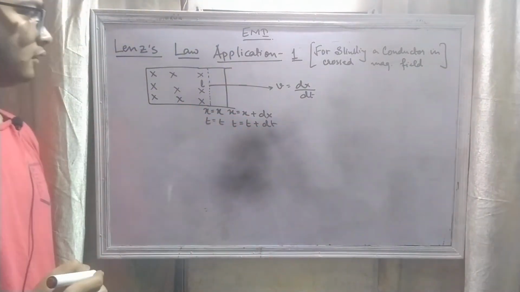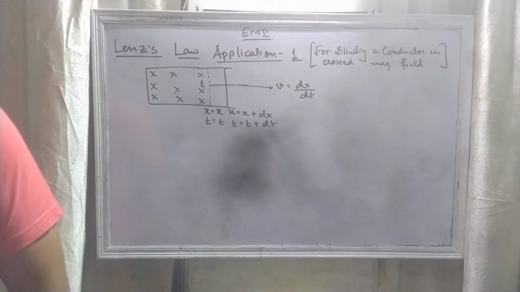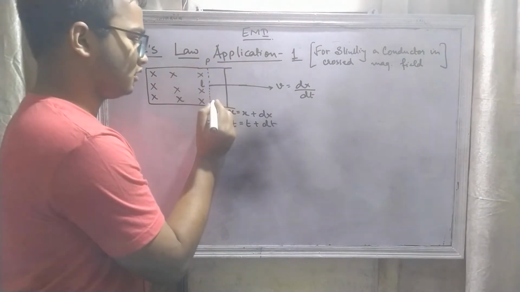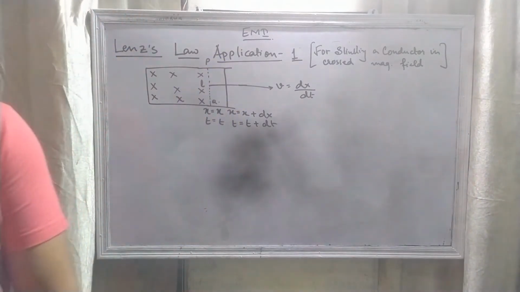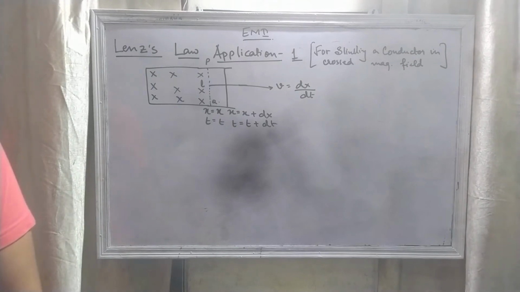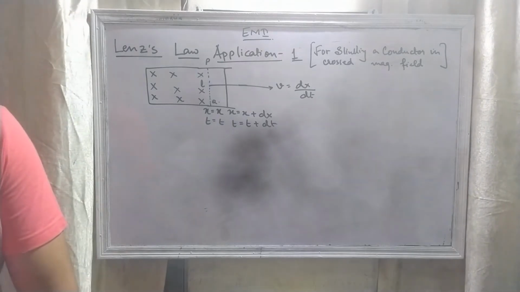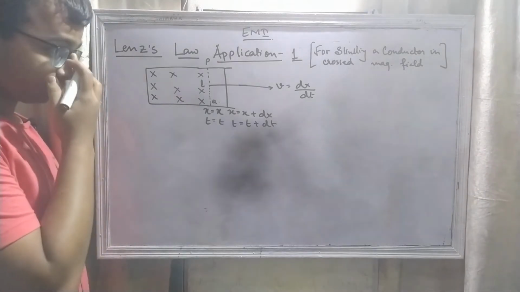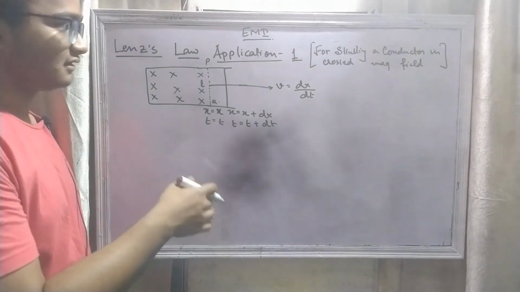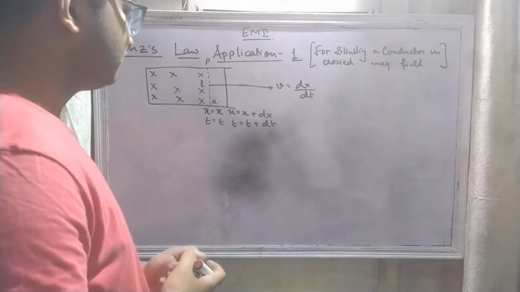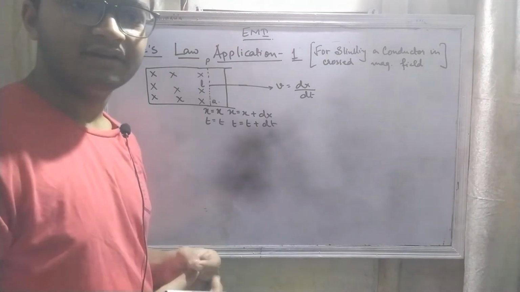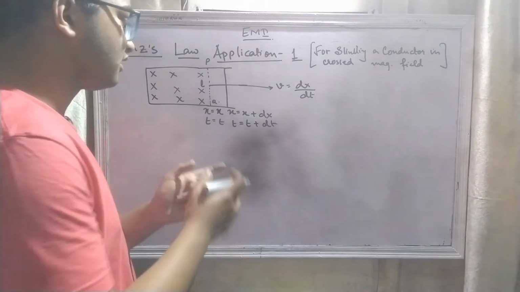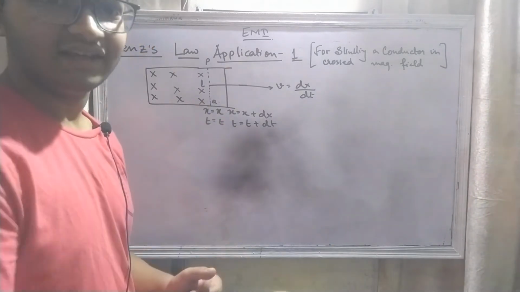Let's name the conductor P, and here it is Q, right? Now you have to write here the theory, which says: let after time interval dt the conductor cover a distance of dx.